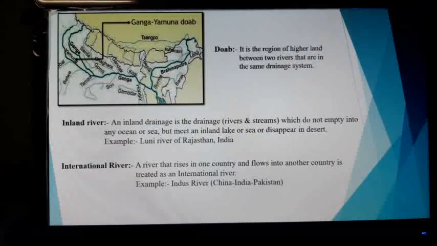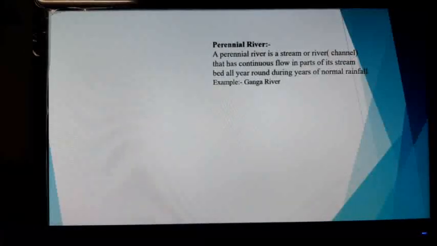The path of the Indus River includes three countries: China, the source region; India, the middle part near the source region; and Pakistan, the lower course actually. Perennial river: a perennial river is a stream or river or channel that has continuous flow in parts of its stream bed all year round during years of normal rainfall.